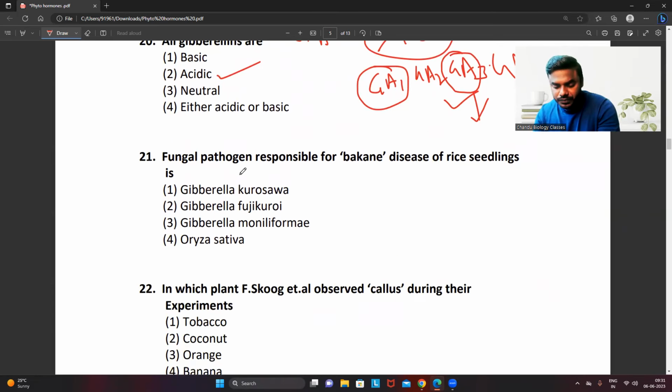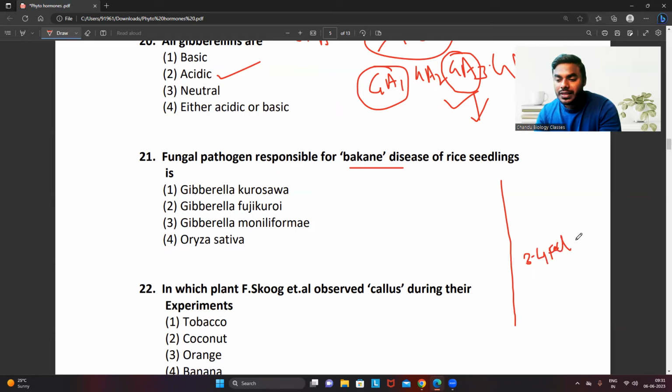Not to get confused, the fungal pathogen responsible for Bakanae disease of the rice seedling is. I hope every student remembers. In Japan, some of the farmers observed something. What did they observe? Actually, friends, rice seedlings. How much height will rice grow, friends? Hardly rice will grow 3 to 4 feet.